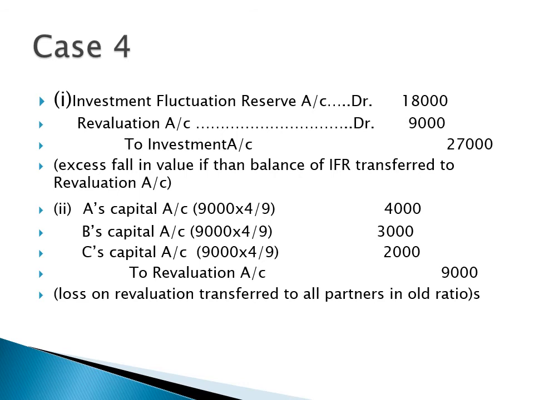When we transfer the loss to the partners' capital accounts, we always debit them. Here in the second journal entry: A's capital account debit, B's capital account debit, C's capital account debit to revaluation account.